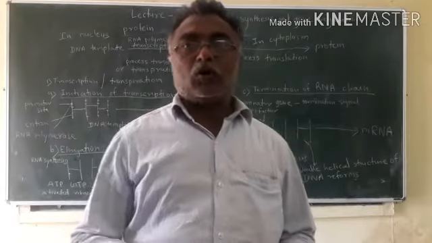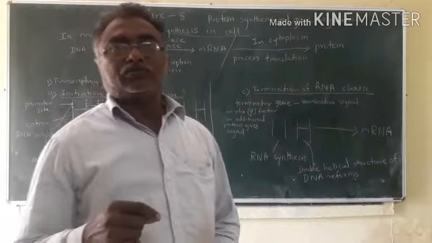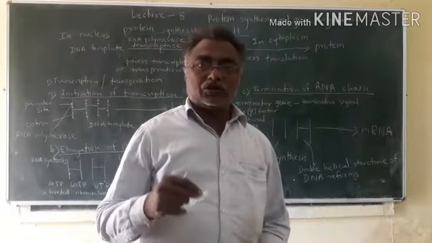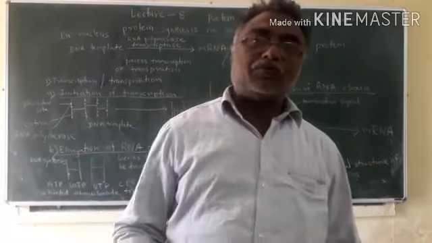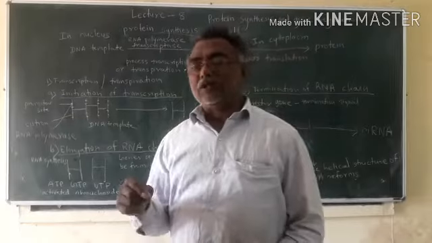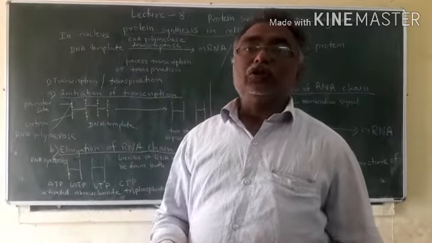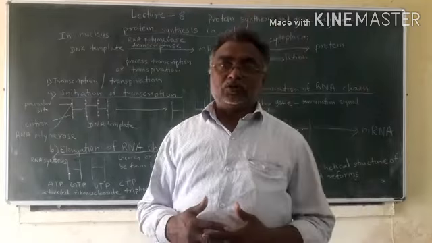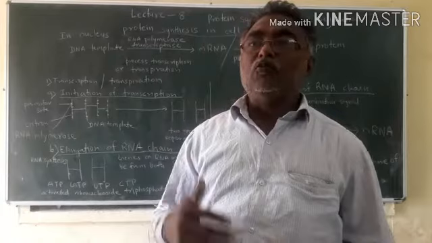So the DNA molecule will have a number of genes. These genes will carry the characters of an individual, and these genes will have the code system which is formed from 4 bases.